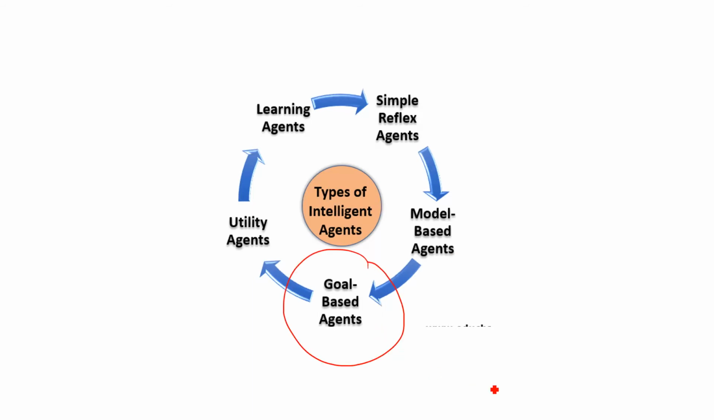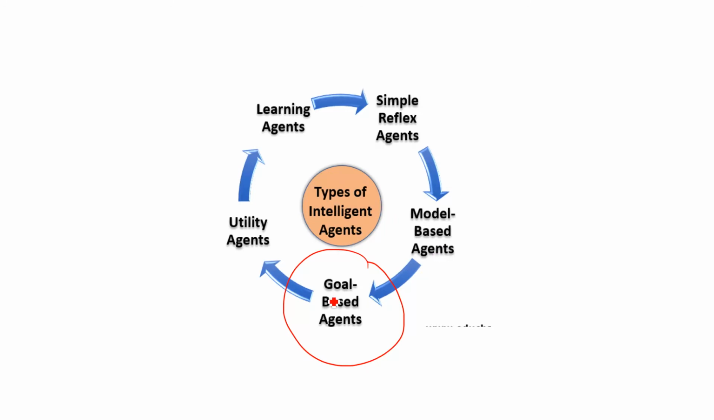So here I highly recommend, if you didn't watch the videos of simple reflex agents and model-based agents, you have to watch those videos in order to make your concept clear. For goal-based, at least model-based you have to watch. I will provide the link in my description section. So all these are the types of intelligent agents.